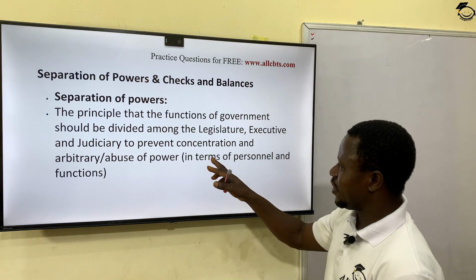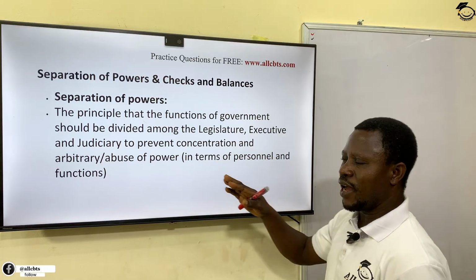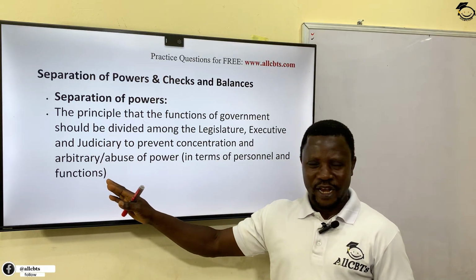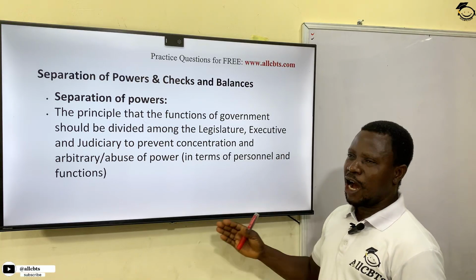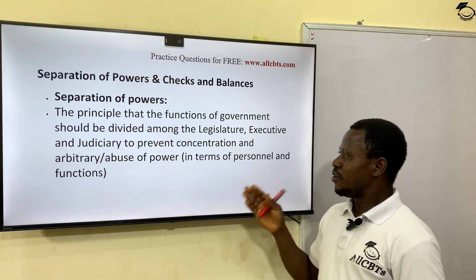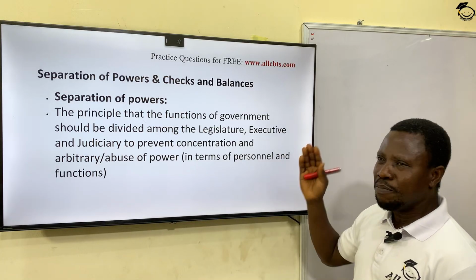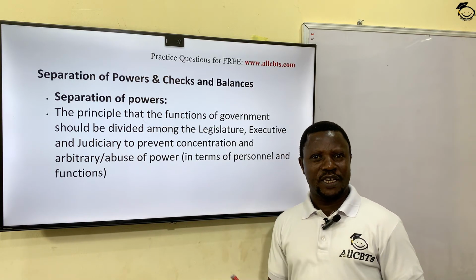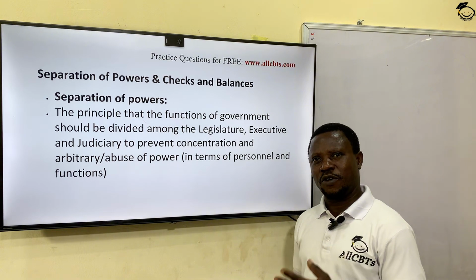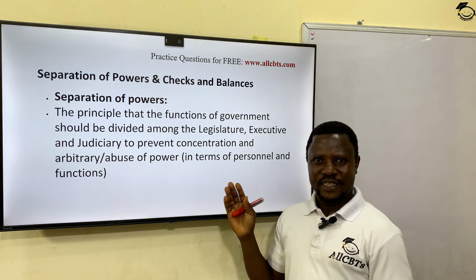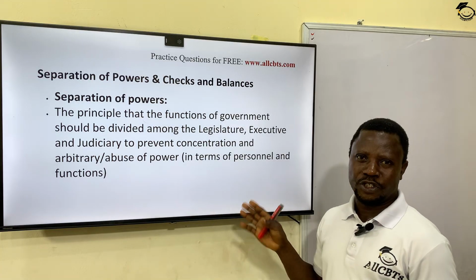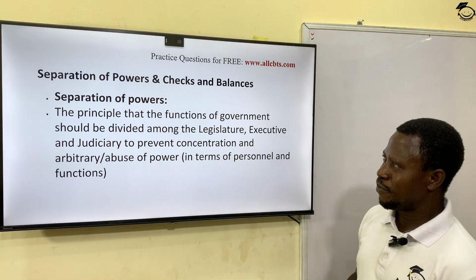Remember I said in terms of what? Personnel and functions, all right? In other words, if Mr. A is a member of the legislature, Mr. A can only make law. He is not permitted to be a member of the executive or judiciary at the same time. I hope you understand. That is the principle of separation of power as promoted by Montesquieu.